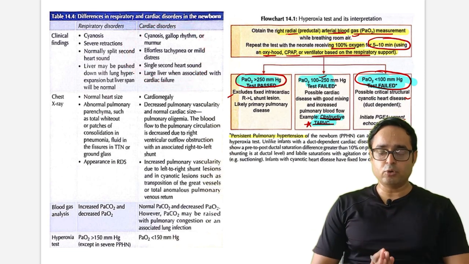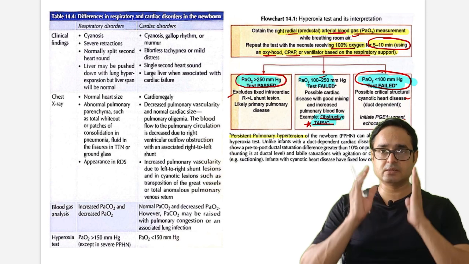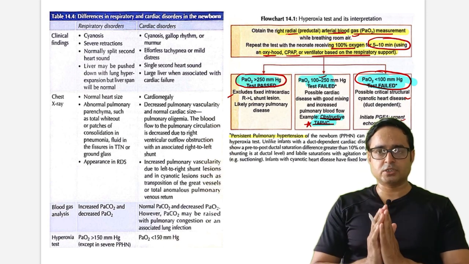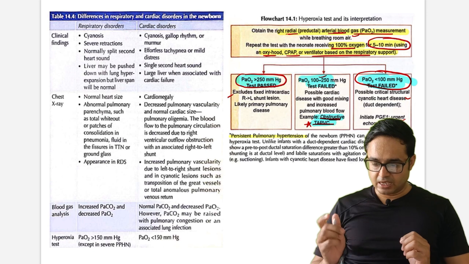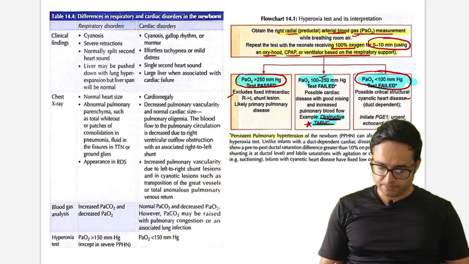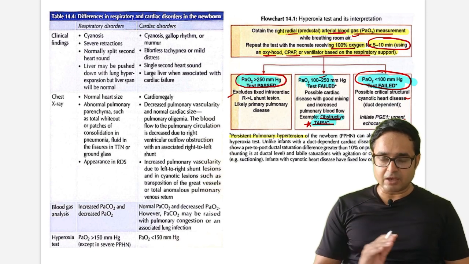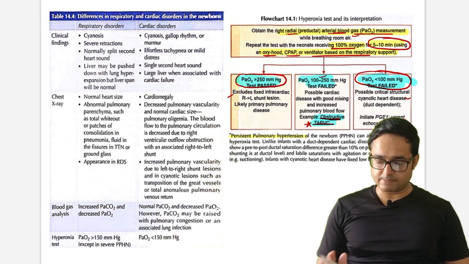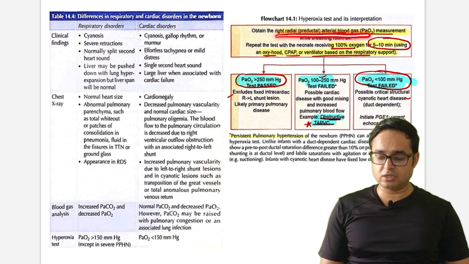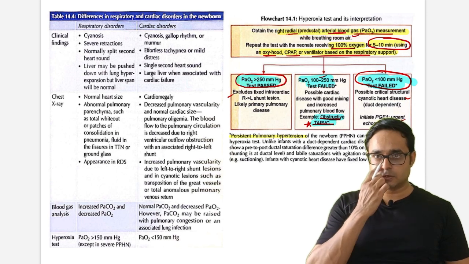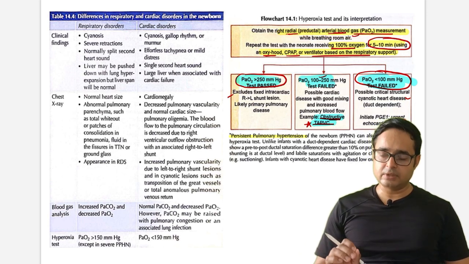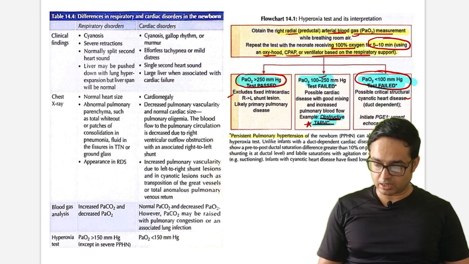But what is important is the hyperoxia test. This is an important previous year question and has been asked multiple times. In the hyperoxia test, what will we do? Just see, every single word is a potential MCQ. We obtain a right radial preductal ABG. So preductal is used, not postductal, that is the right hand. Okay, while breathing room air. Okay, first thing this. Then repeat the test with the neonate receiving 100% oxygen.